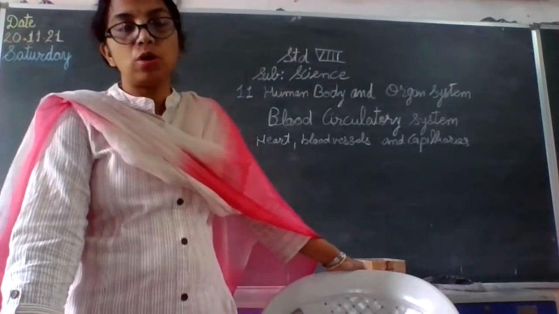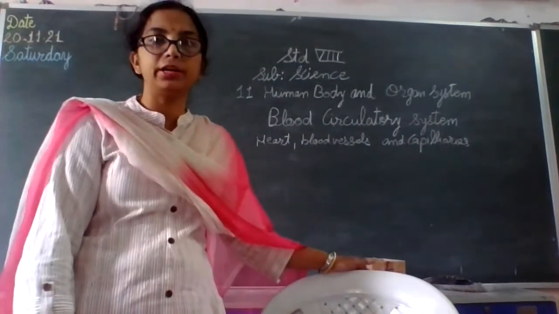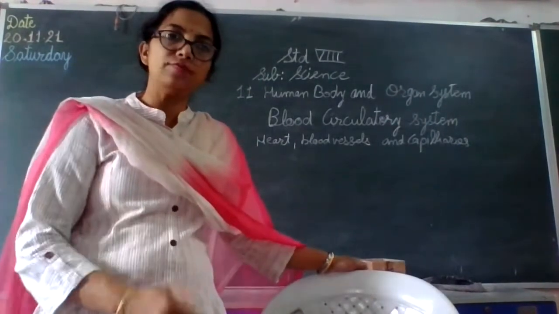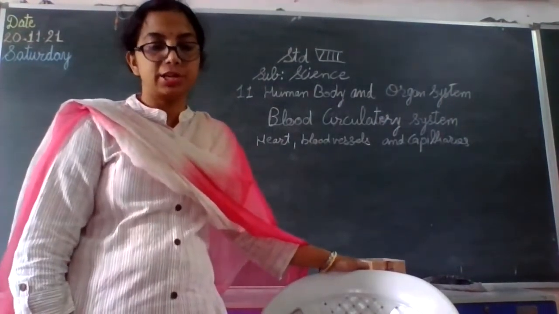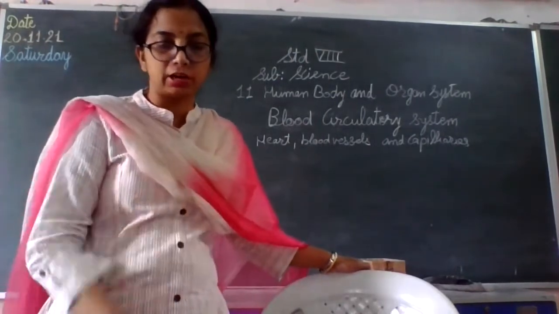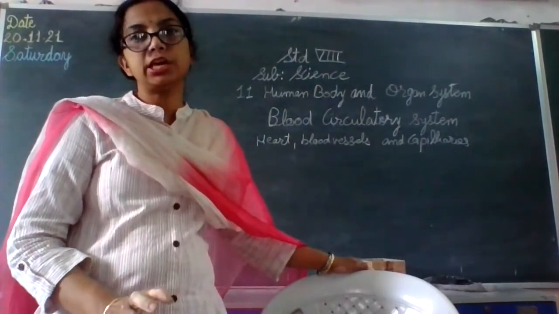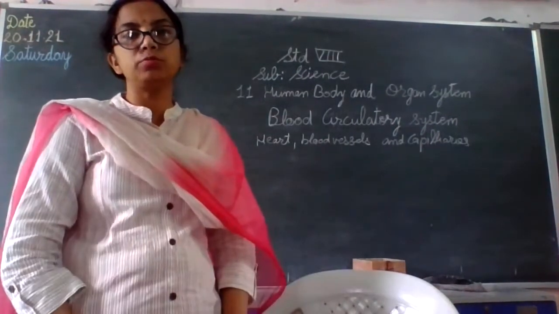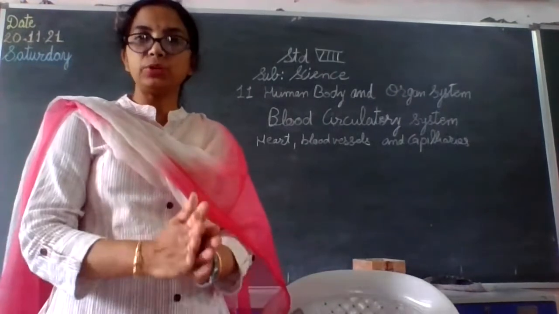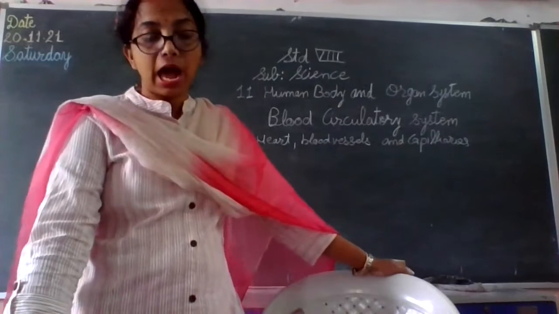Okay, so first of all, the structure of the heart is very important in the study of the blood circulatory system. The heart is present almost in the center of the thoracic cage, in which the lungs are present on both sides, and in between, nearly towards the center, we have our heart.